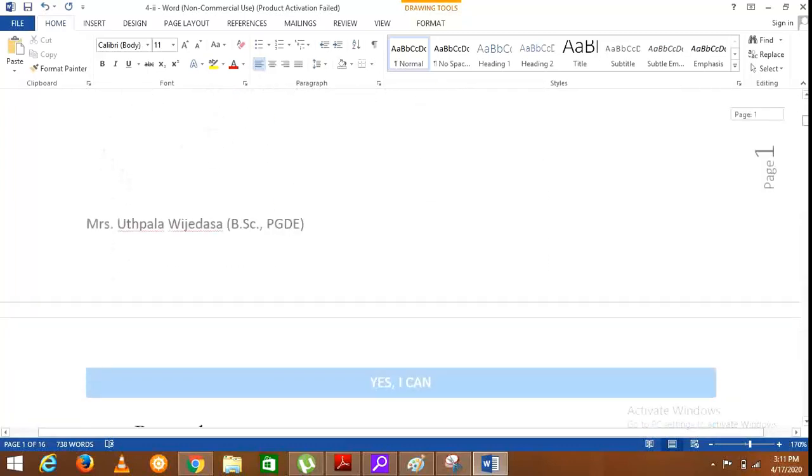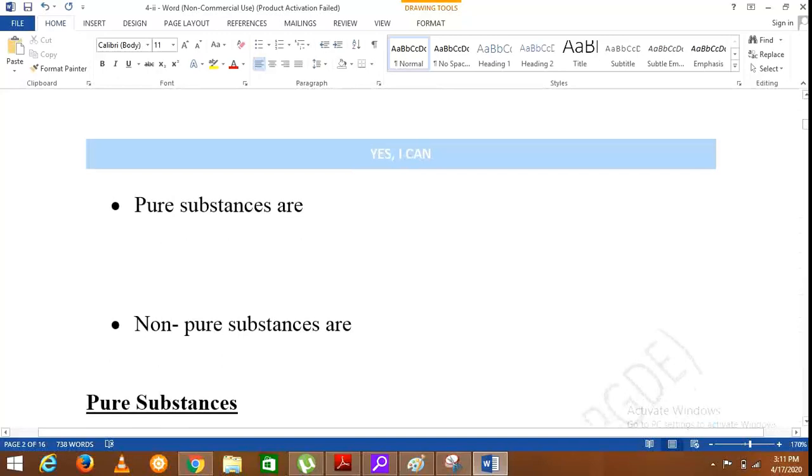After this, you are asked what pure substances are. Pure substances are the substances which contain only one component. Substances which contain only one component are known as pure substances.